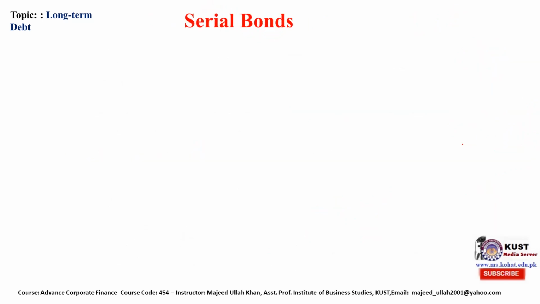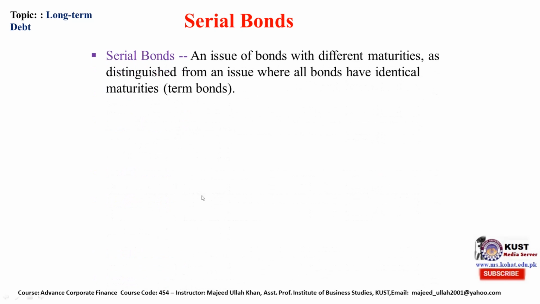What is a serial bond? A serial bond is an issue of bonds with different maturities, as distinguished from an issue with all bonds having identical maturity. For example, a company has bonds from 1 to 20 years, but these are not the same maturity.